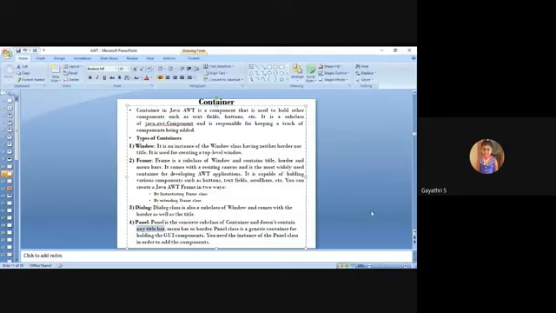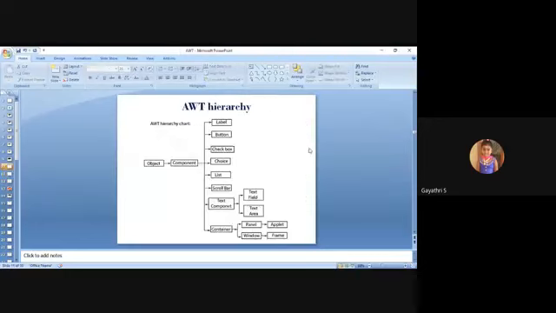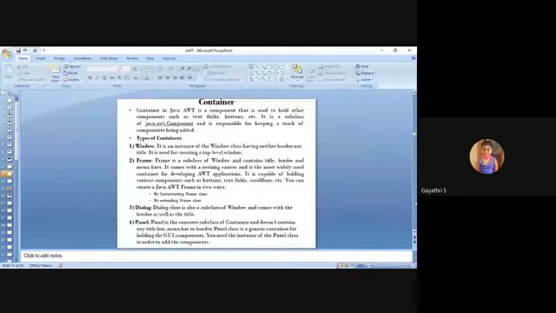So see the previous chart. Panel is one of the containers, the opposite of window. Next, the applet, which extends panel. So this is overall about the hierarchy concept, the AWT hierarchy. So let us see the components one by one.